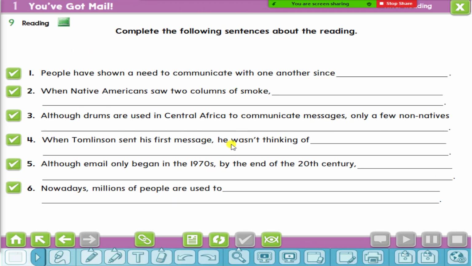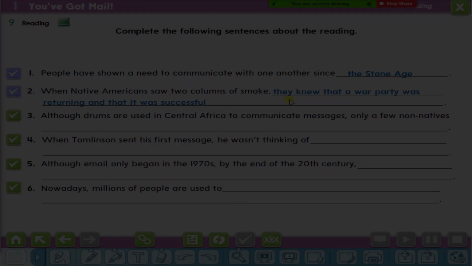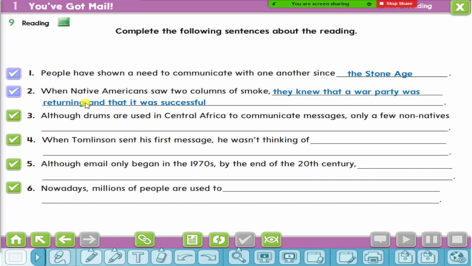Now let's complete this exercise. Number 1. People have shown a need to communicate with one another since... Yes, Ayman? Okay, people have shown a need to communicate with one another since the Stone Age. Yes, very good, Ayman. The Stone Age. Number 2. When Native Americans saw 2 columns of smoke, they knew that a war party was returning and that it was successful.